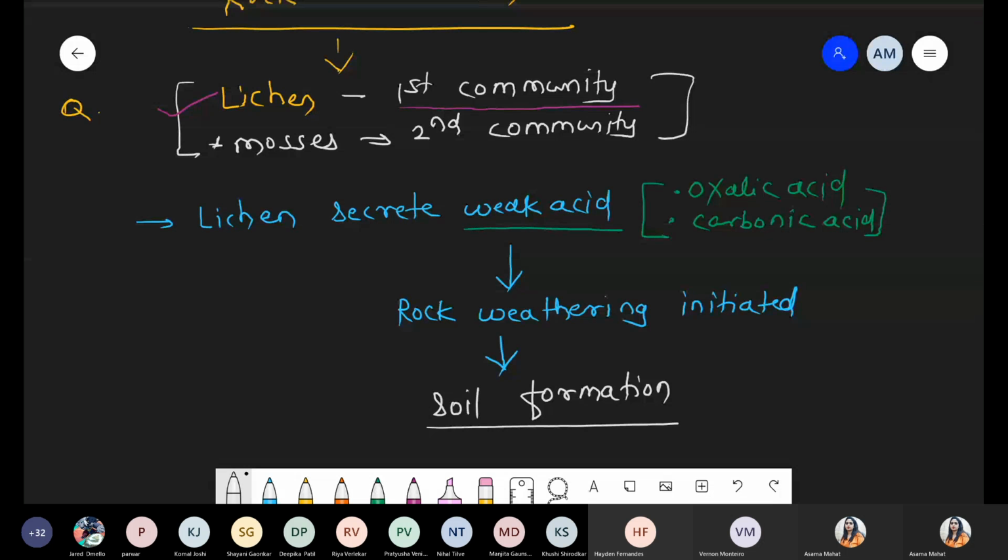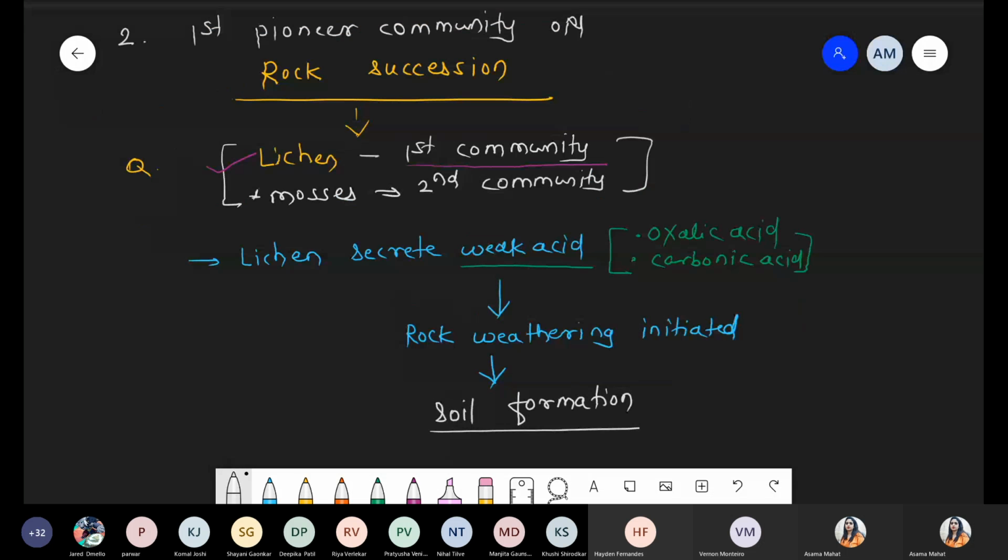When we start the next chapter, plant kingdom, we will repeat this point again in the significance of bryophyta. Mosses are the second community during succession. Is this point clear, everyone? These are the two major significances of lichen: a good pollution indicator, and second, responsible for soil formation. These are the first community on the rock surface. Done?